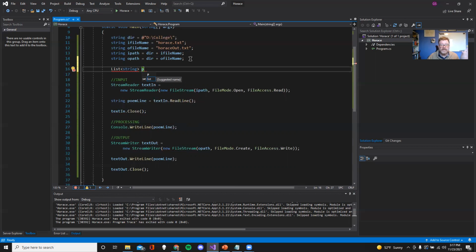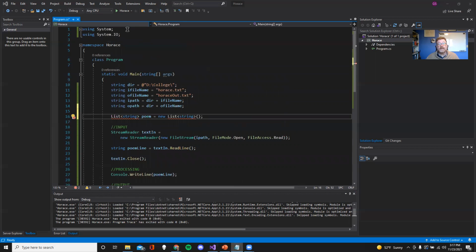So the first thing is the definition. Now I'm going to actually create something called poem. And what is it? Well, it's a new list of strings. That's like a constructor again. You can tell it's a constructor because of the parentheses. Here's the deal. You're thinking, Grant, wait a minute, there's still a lot of red squiggly lines. Well, that's because we're not smart enough to know what library this is. Apparently, the default system and the IO system don't know what a list is.